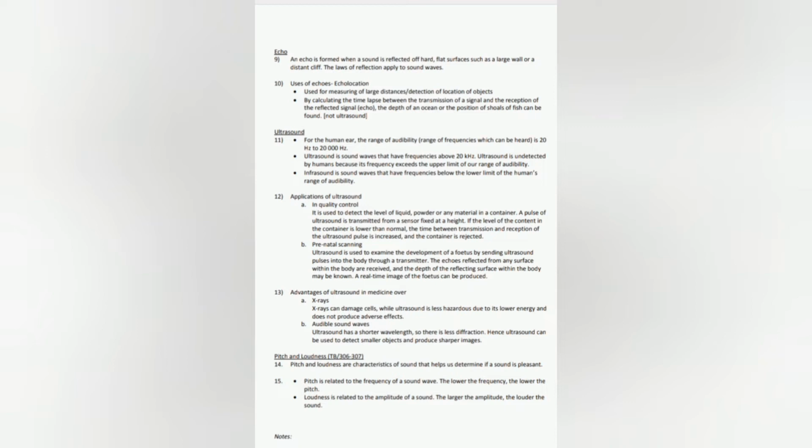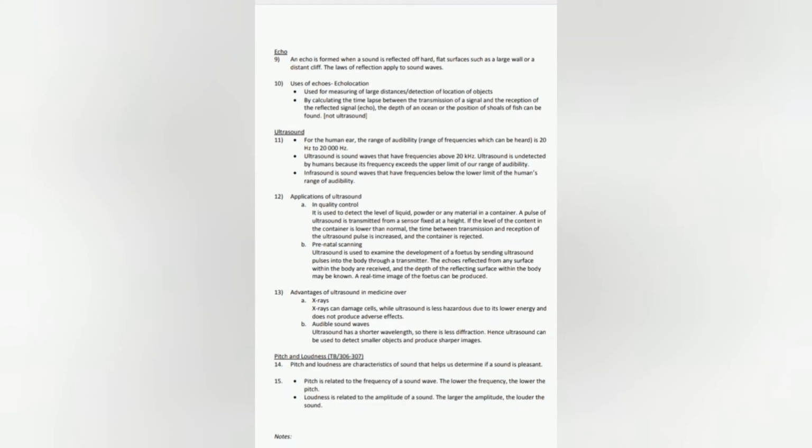9. An echo is formed when a sound is reflected off hard, flat surfaces such as a large wall or a distant cliff. The laws of reflection apply to sound waves. 10. Uses of echoes. Echolocation is used for measuring large distances or detecting the location of objects by calculating the time lapse between the transmission of a signal and the reception of the reflected signal. Using echoes, the depth of an ocean or the position of shoals of fish can be found.